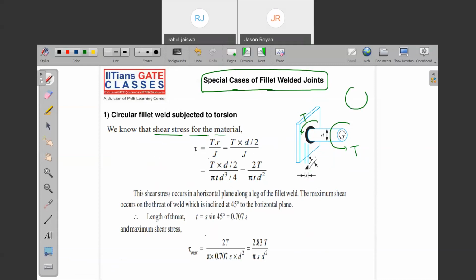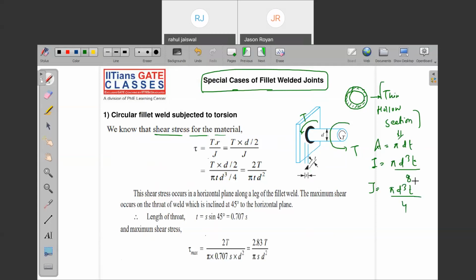Whatever the welded joints are, this is the welded joint, right? This is the hollow section. We call it a thin hollow section. For a thin hollow section, what is the area? Pi d t. What is the moment of inertia? Pi d cubed t by 8. What is the polar moment of inertia? Pi d cubed t by 4. You know this formula or not? In strength of materials, in the bending loading chapter. Correct. Very good. That is the same formula we have used.